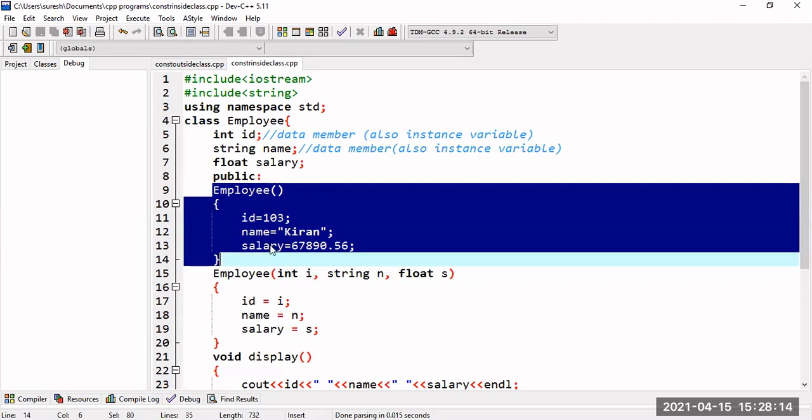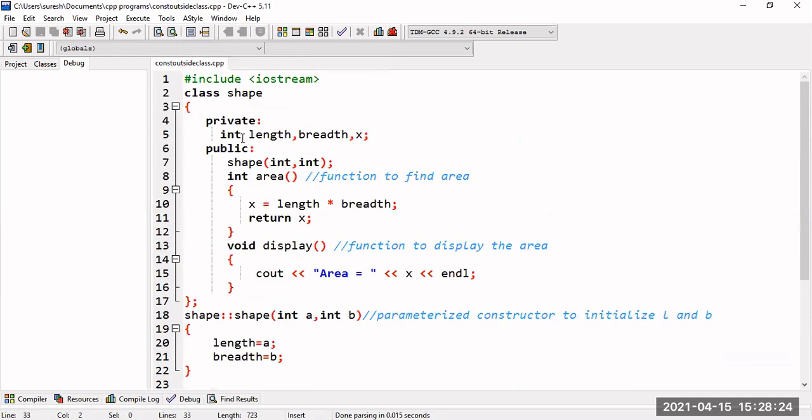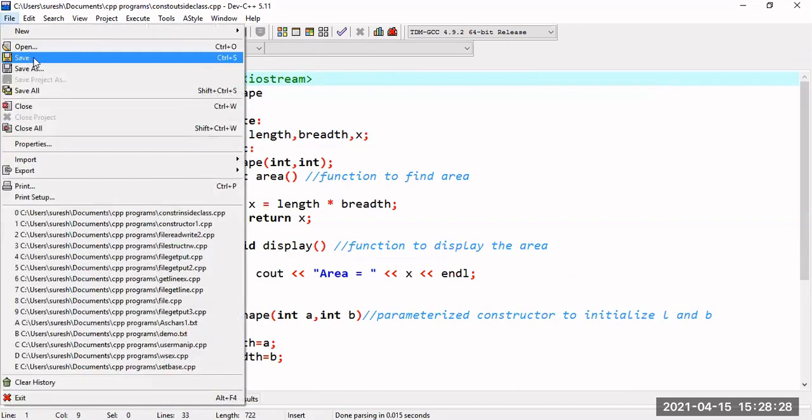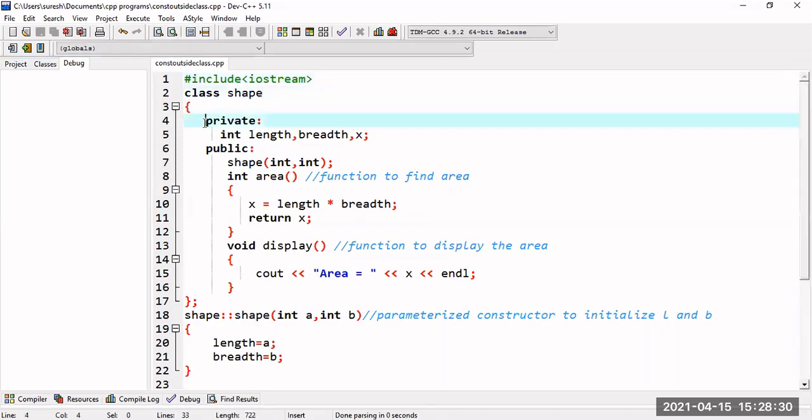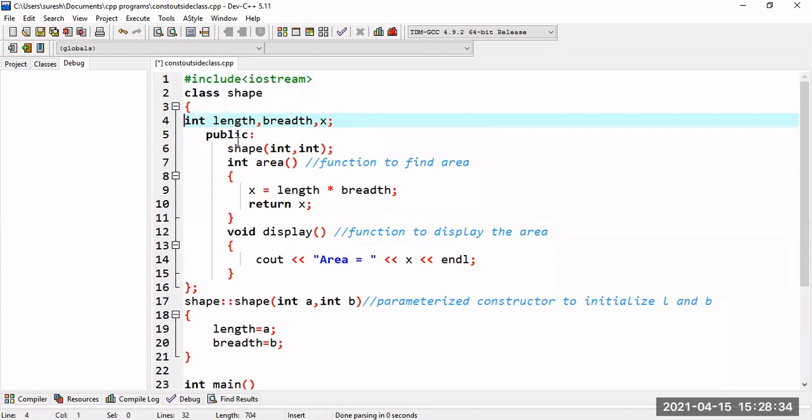So this is an example program where I'm writing the constructor definition inside the class itself. Now I will try to write the definition outside the class. For this also we will see one example. This is your iostream and class shape, and in the private section, no need to write private. By default, data members are private.